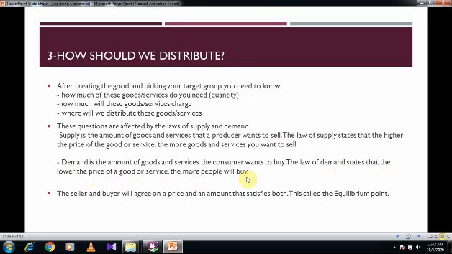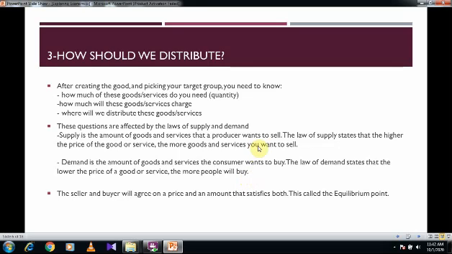This is clearly shown in the period of sale. When there is a sale or a discount in certain shops, we tend to buy more even if we do not need it. So the lower the price of an item, the more as consumers we will buy. So we want low prices.